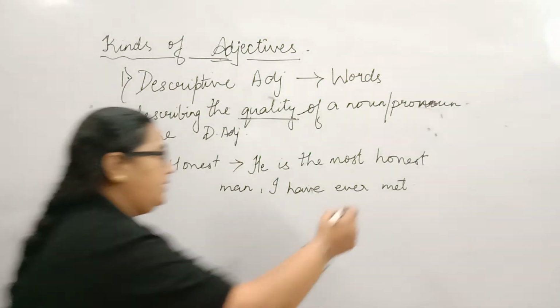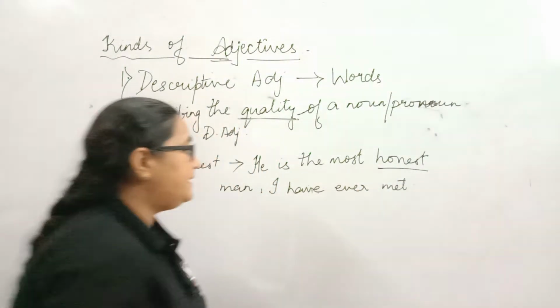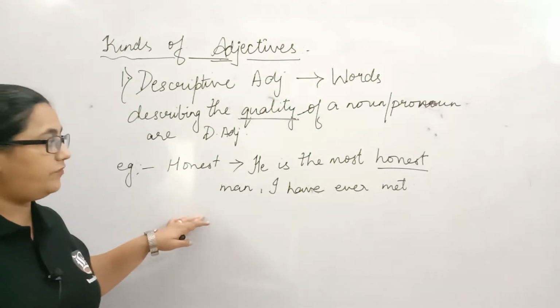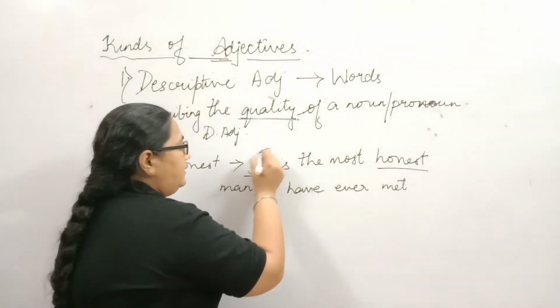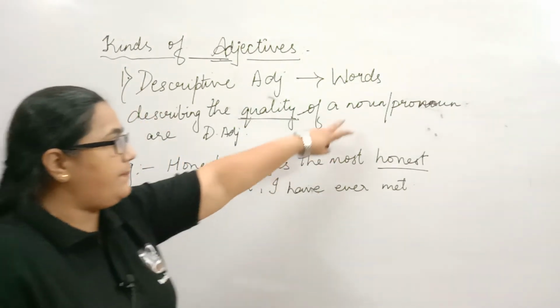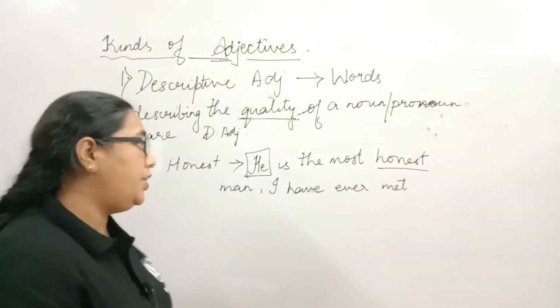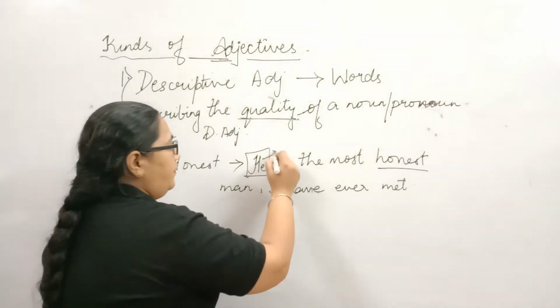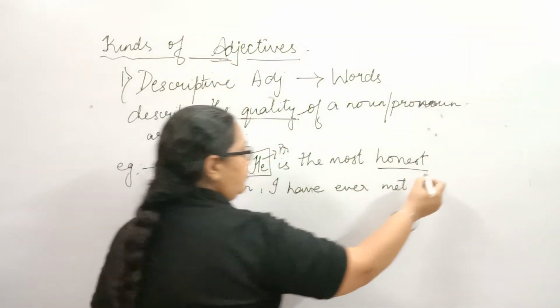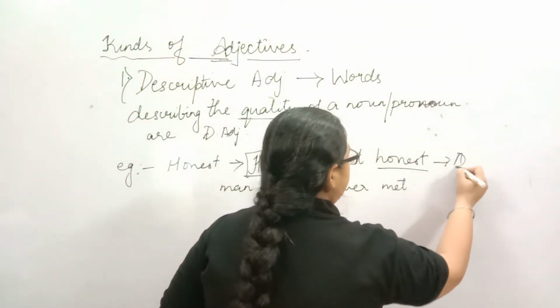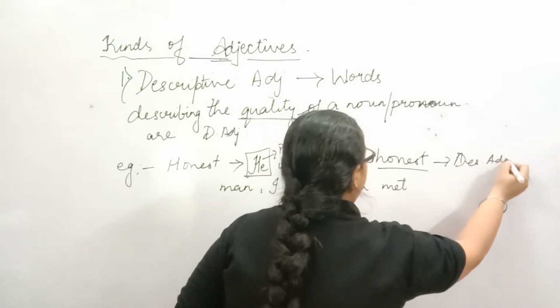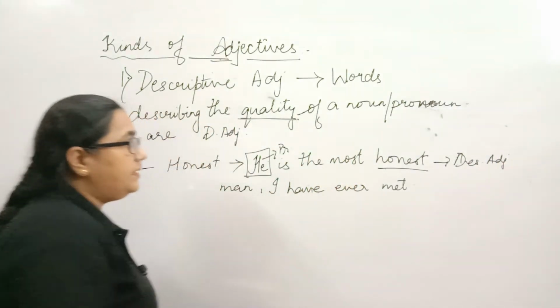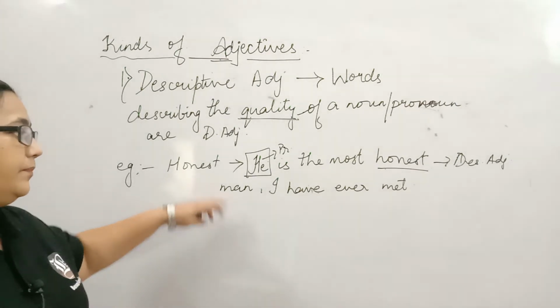Now here the word honest describes the quality of the pronoun, that is he. Now as I mentioned, noun or pronoun. So the word honest is describing the quality of the pronoun. So he is a pronoun and honest is a descriptive adjective since it's describing the quality of the pronoun.